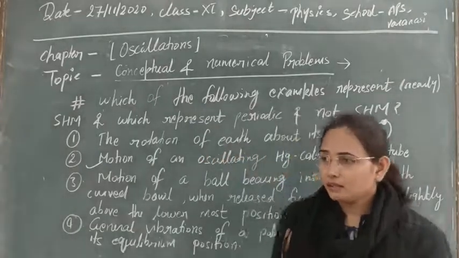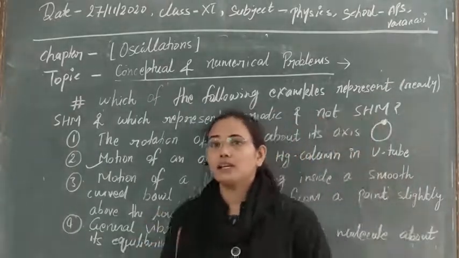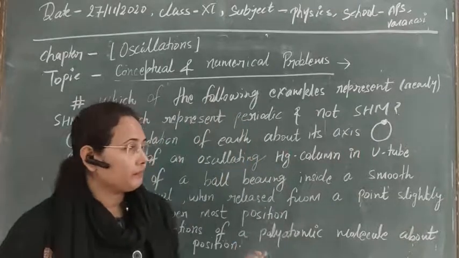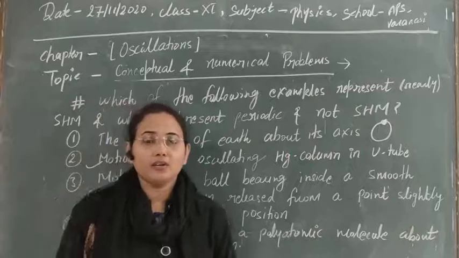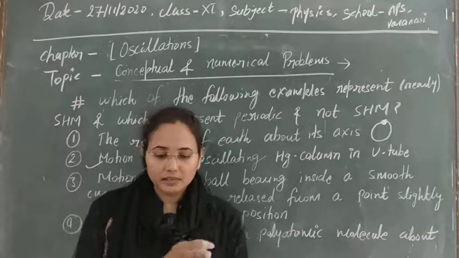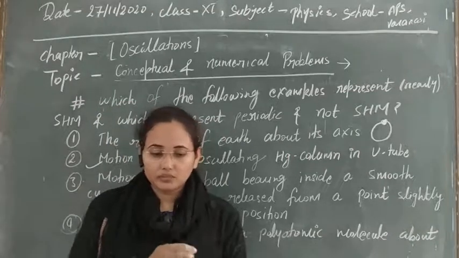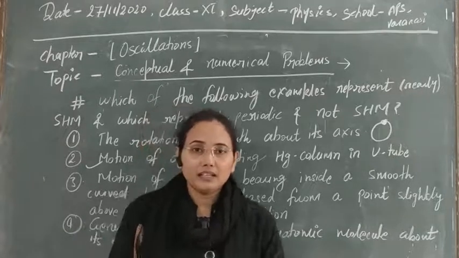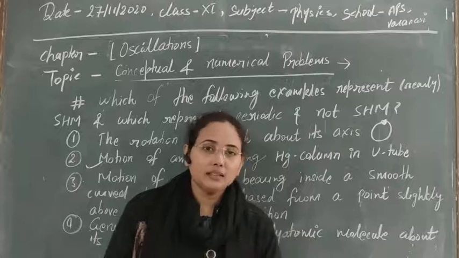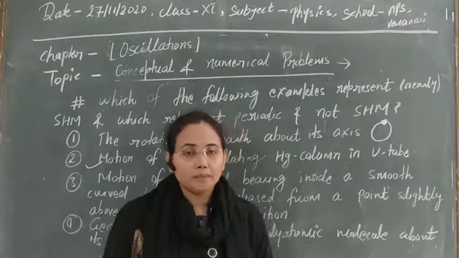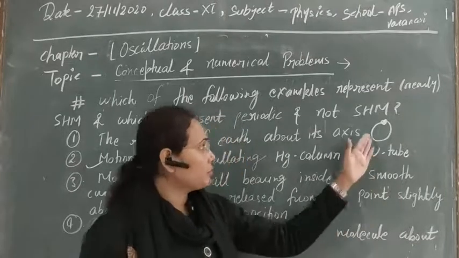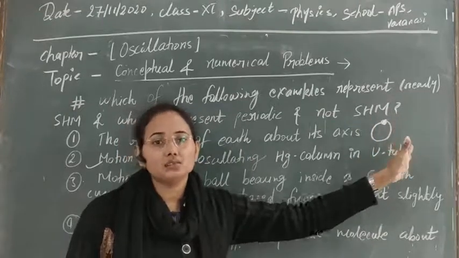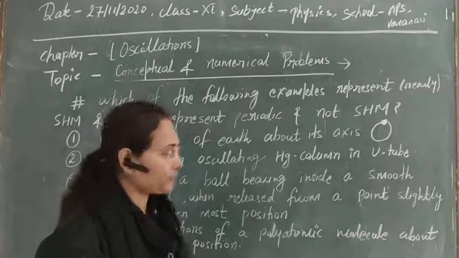We are only saying that if there is to and fro motion about any mean position, then the motion is oscillatory. And every oscillatory motion is periodic, because if they do to and fro motion, then after some finite interval of time they repeat their path. So that motion is periodic and also oscillatory. But some motions can be periodic without necessarily being oscillatory.